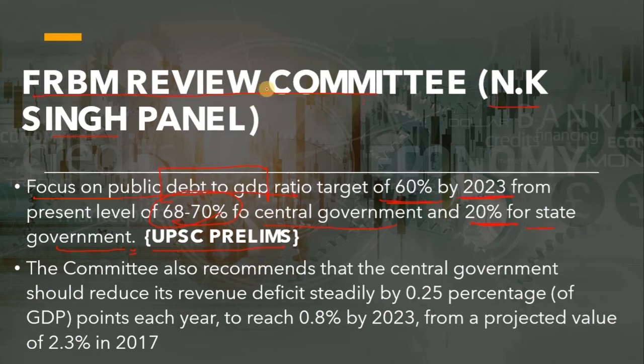So you all know that the N.K. Singh panel is heading the Finance Commission. The second provision is that the committee also recommended that the central government should reduce its revenue deficit steadily by 0.25% each year and reach 0.8% by 2023 from a projected value of 2.3 in 2017. So these two are the most important recommendations you should remember.